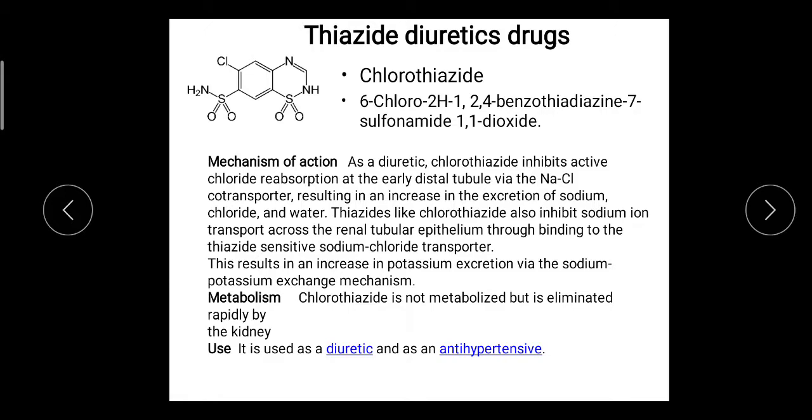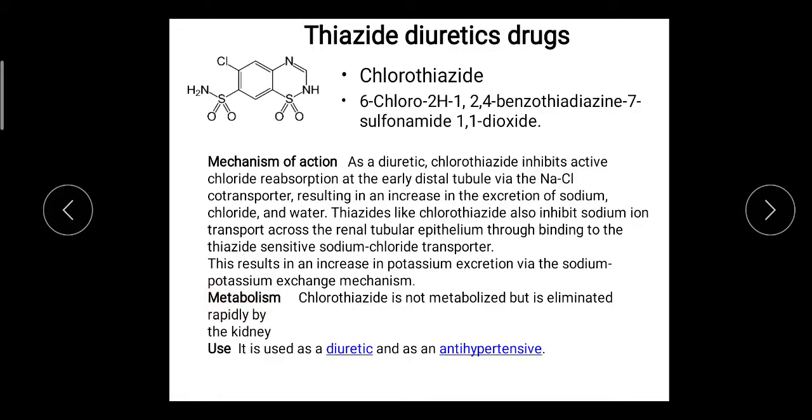This results in increased potassium excretion via the sodium potassium exchange mechanism. At the collecting duct, the sodium which is retained in the renal tubules is exchanged with potassium, and because of that there is also potassium loss, or potassium comes into the renal fluid and gets excreted.